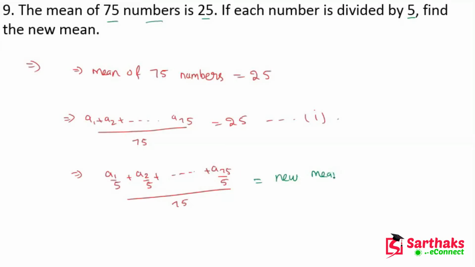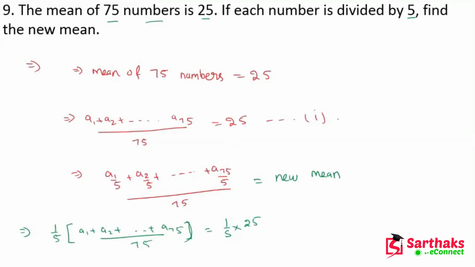Now we are taking 1 upon 5 as common, so this becomes 1 upon 5 into (a1 plus a2 plus dot dot dot plus a75) divided by 75. From equation 1, this term is 25, so we can write 25.